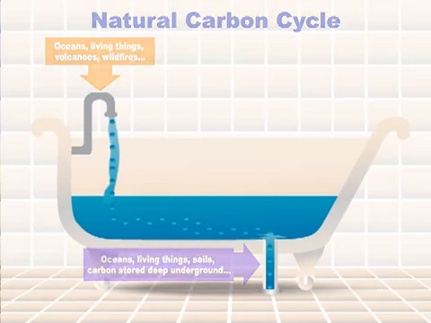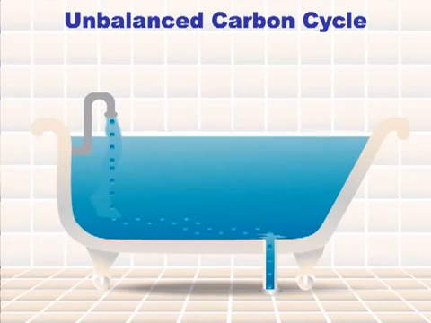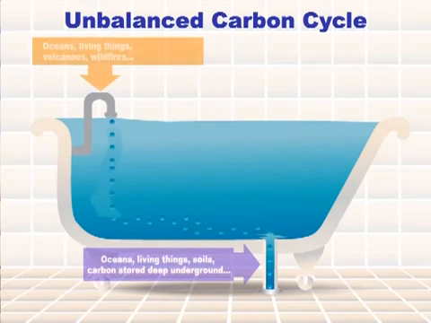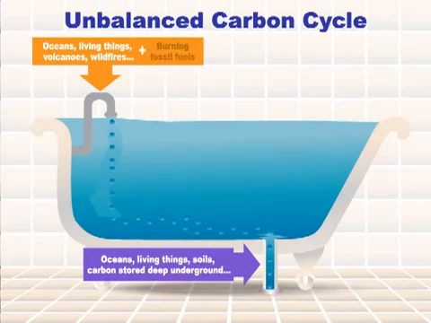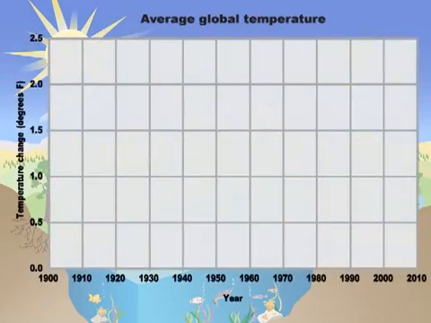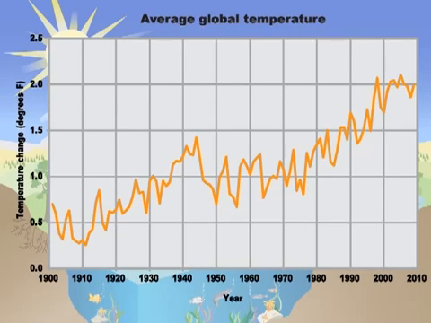But what happens if you add water to the bathtub faster than it can drain away? The tub will fill up and eventually overflow. Something similar is happening in the atmosphere. People are burning lots of fossil fuels and adding carbon dioxide to the atmosphere faster than it can be removed. So the atmosphere is getting overloaded with carbon dioxide. Carbon dioxide is a greenhouse gas, which means it traps heat in the atmosphere and keeps the Earth warm. So all this extra carbon dioxide is making the Earth warmer and causing the climate to change.